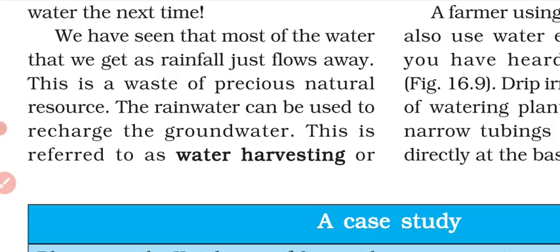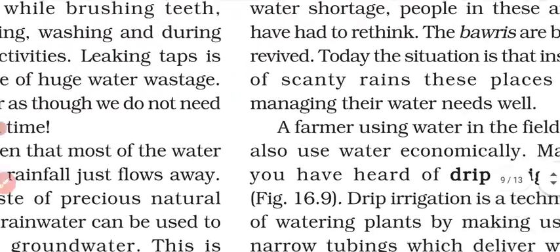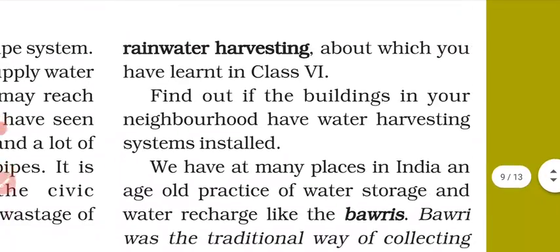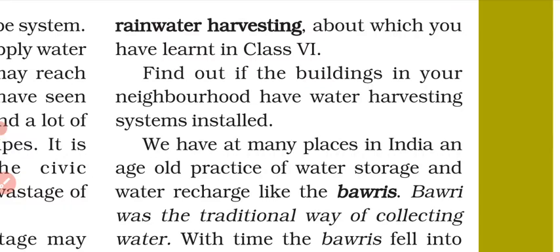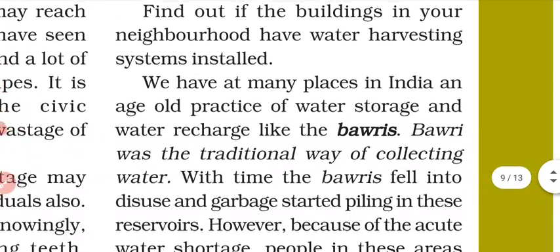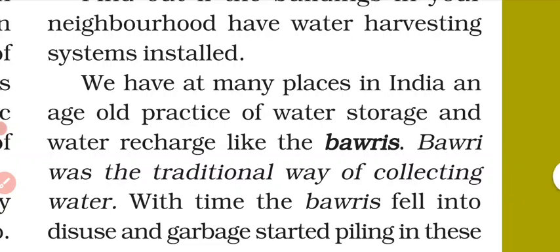Another way to conserve water is water harvesting. In this method, we simply collect the water that comes onto the rooftop in the rainy season. The water present on the rooftop is collected with the help of pipelines into an underground tank, and whenever it is needed, that underground tank water can be used for further purposes. So this is another way to conserve water. Now, in ancient times in India, there were lots of old Bowries.